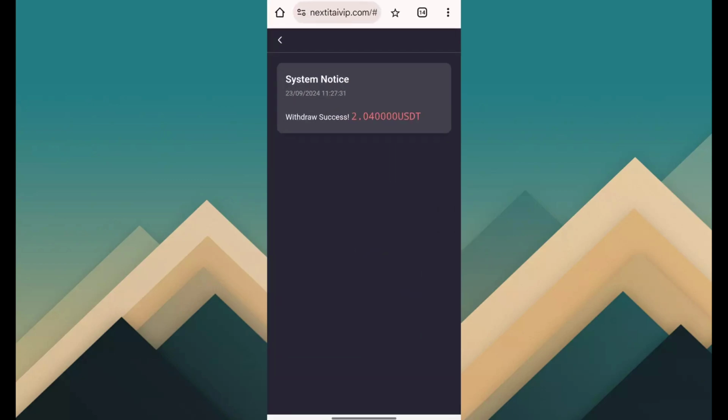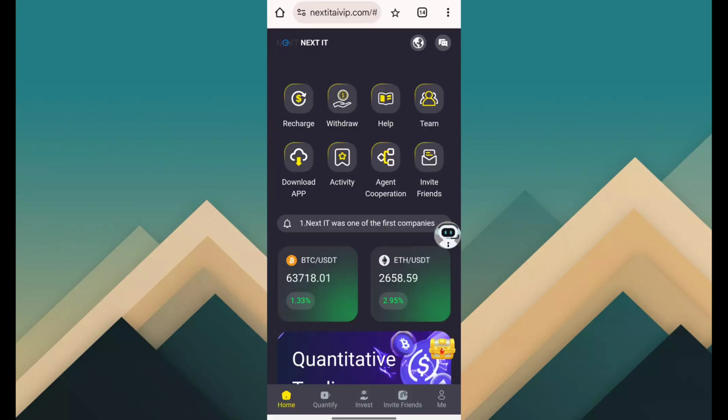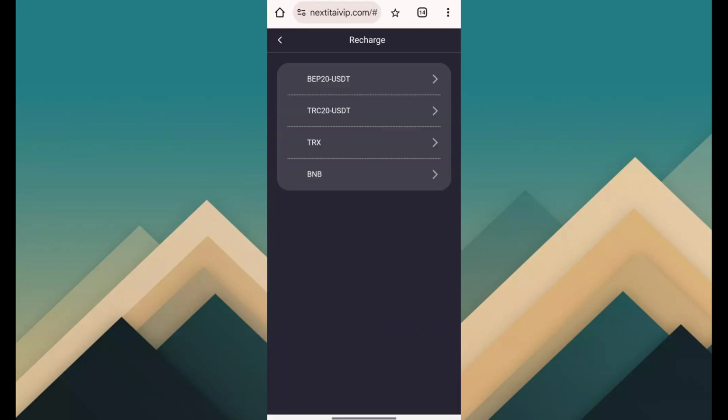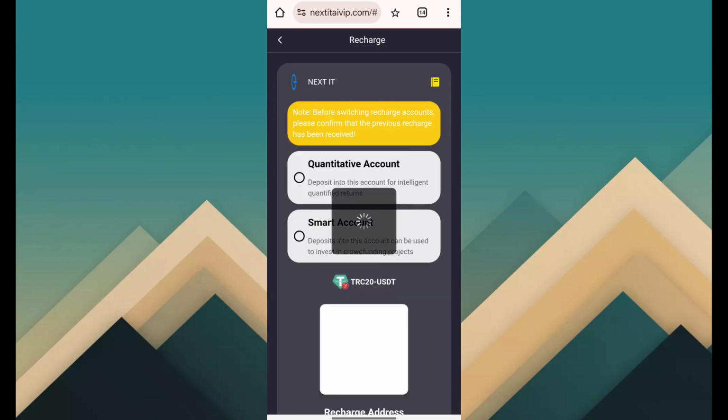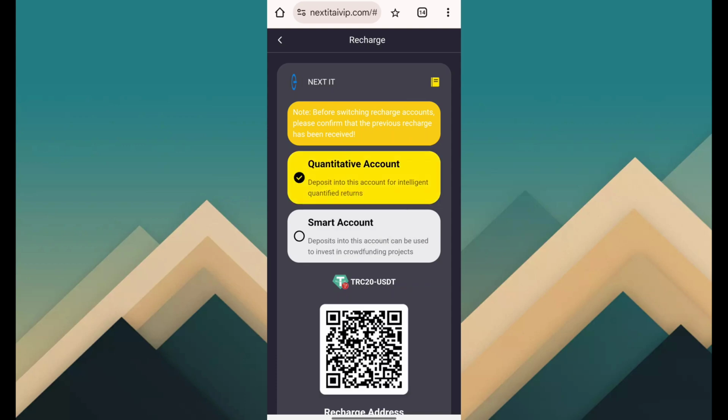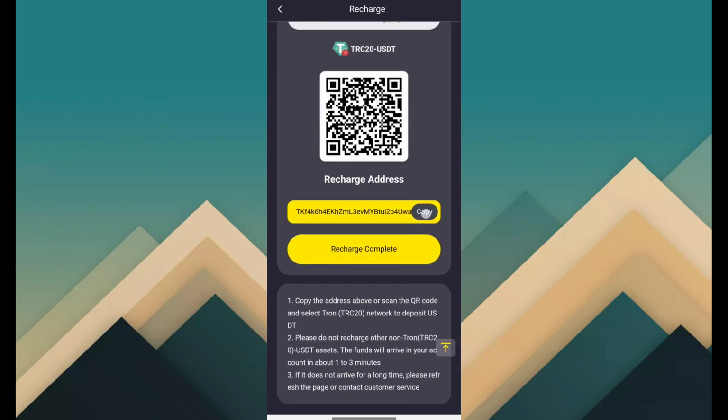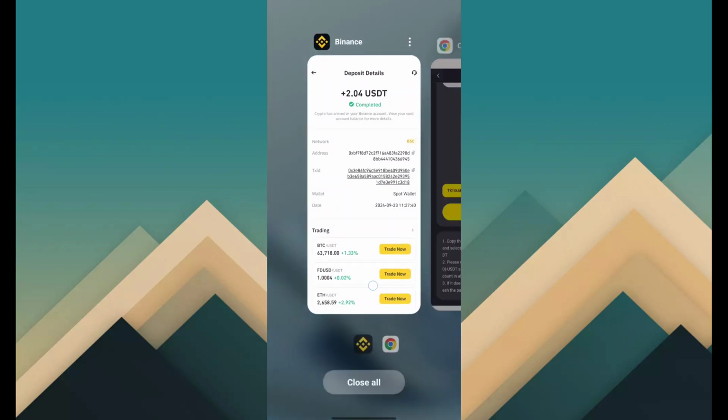So you want to earn money through this site, simply click on the recharge button. Here there are BEP 20 USDT, TRC 20 USDT, TRX and BNB. So like I have USDT, simply choose it right now. Then here there is a quantitative account and a smart account. Then here there is an address. Copy this address and open your crypto wallet.